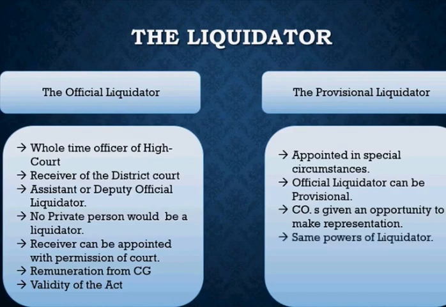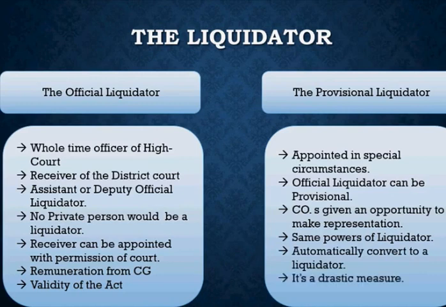And then at the end, if the winding up order is affirmed, if it is confirmed that yeah, we will pass a winding up order, then the provisional liquidator will automatically transform into the official liquidator, and all the limitations on the power of the provisional liquidator will automatically be withdrawn, right? That would have the nil effect if he is automatically converted into an official liquidator, right? So it is automatically converted into a liquidator. The last part is that it is a drastic measure. So what do you mean when you say it is a drastic measure, right?